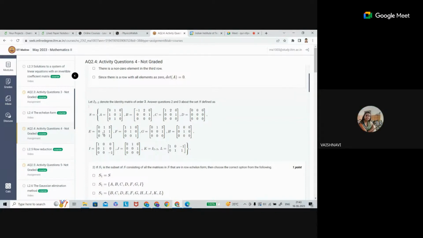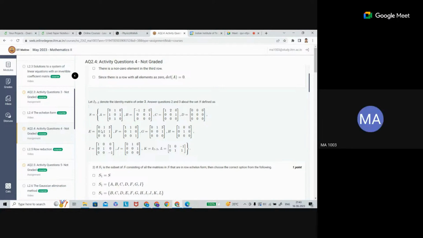Sir, it is not in reduced row echelon form. It is not in echelon form also. So can we say that whatever we are making in row echelon form, it is only the identity matrix that we are going to make out of it? It's just a name that we are giving it.